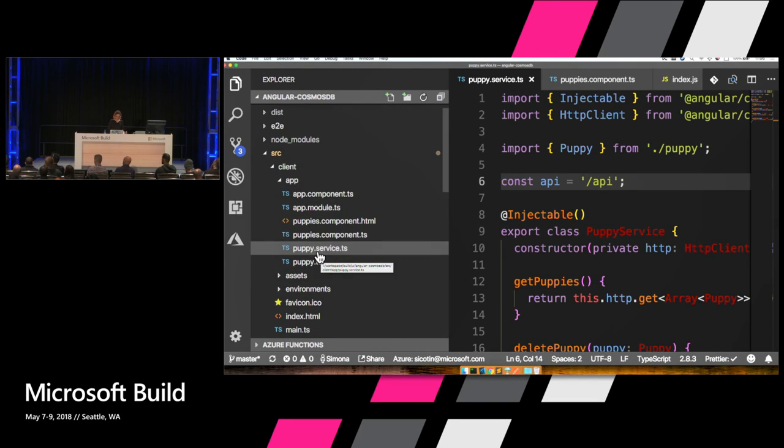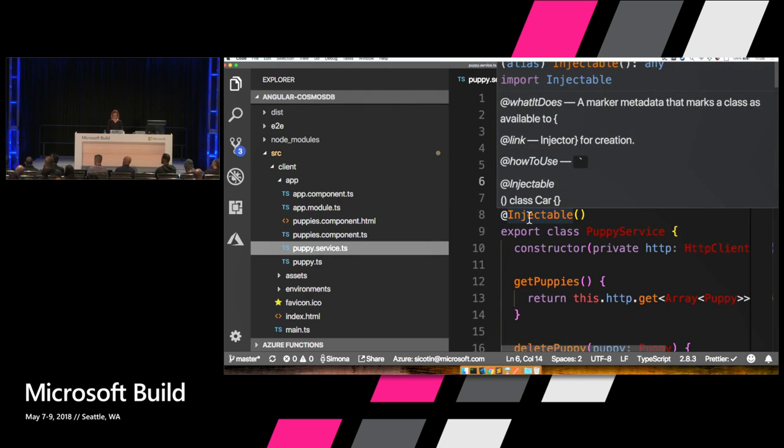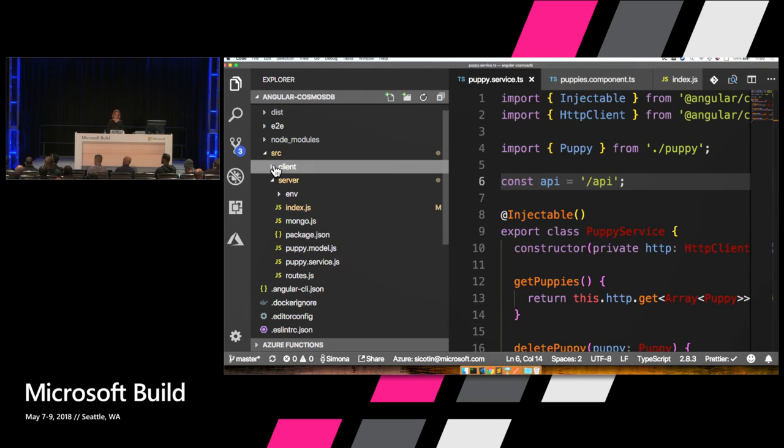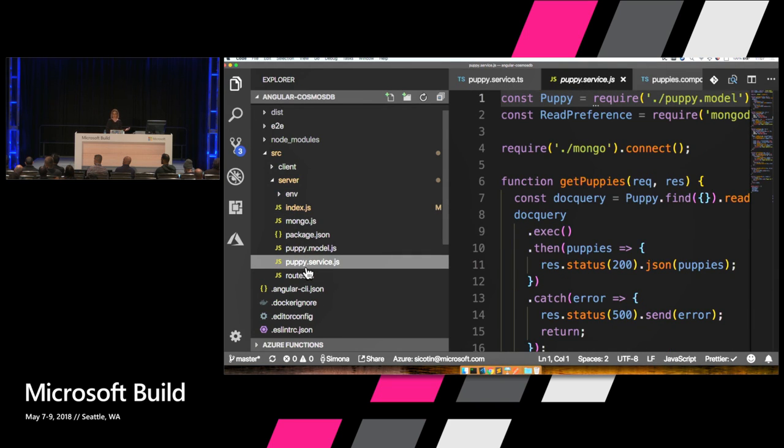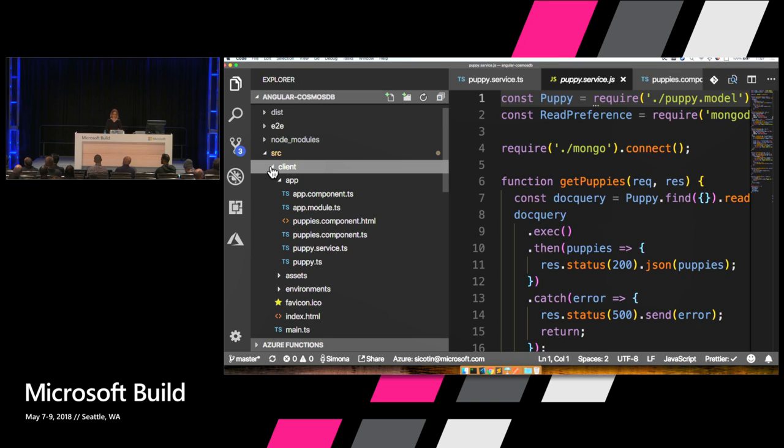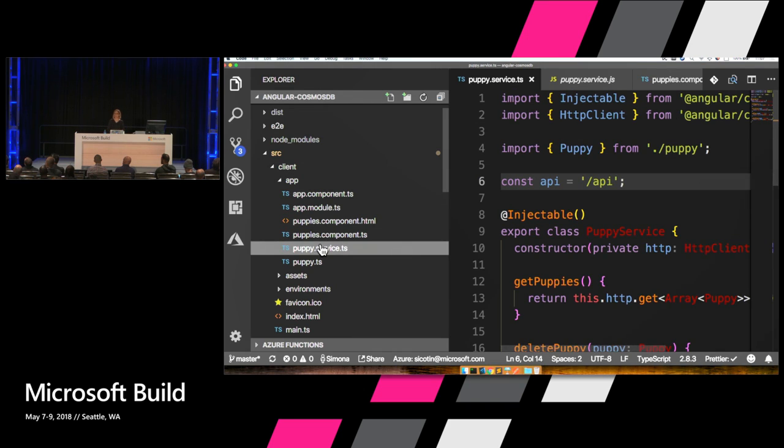And you can see here that I'm connecting to, so we have a client and a server. This is where our Express code is. This is where we connect to our database. But we just want to not use the server at all. So we want to go to our UI and immediately make a request to our function. And we do that in the puppy service.ts.